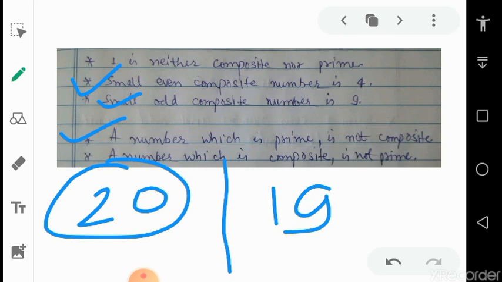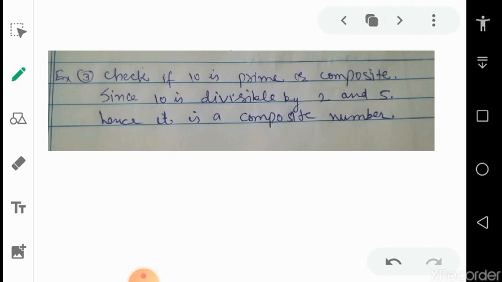Now see a few examples regarding prime and composite. Check if 10 is prime or composite. Since 10 is divisible by 2 and 5, meaning 10 is divisible by some other numbers, we can say it is a composite number. There are infinite composite numbers and infinite prime numbers.